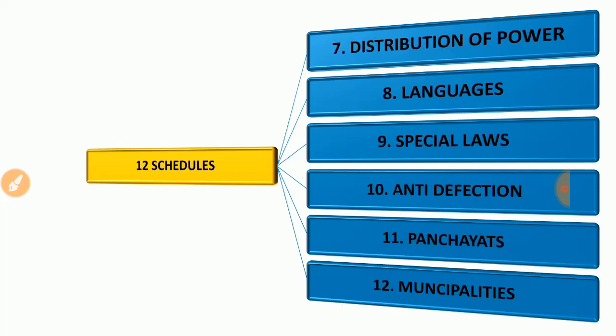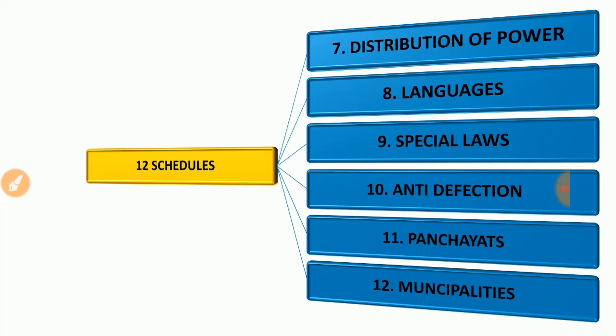And in the 7th schedule, we are talking about the distribution of power. From the term itself, you come to know what it is: the distribution of power, between whom and whom. We know that we have a federal structure, India as a common power, and along with that we have separate states like Bihar, like UP.